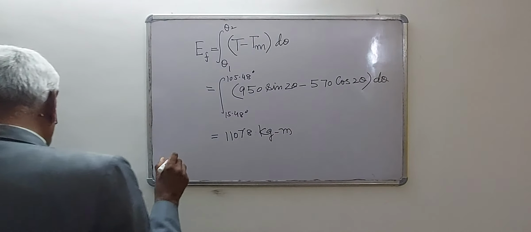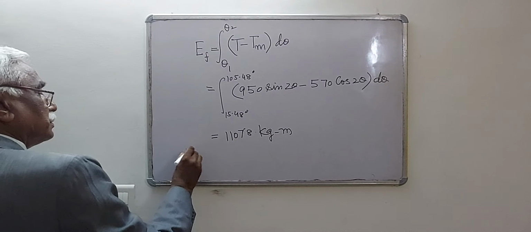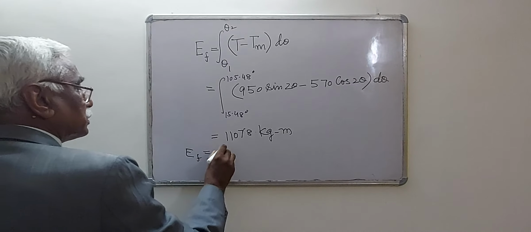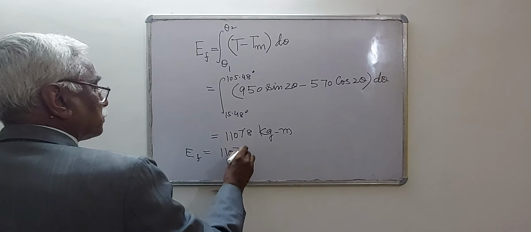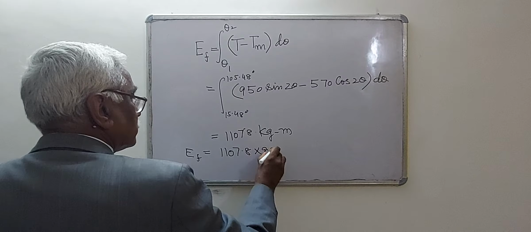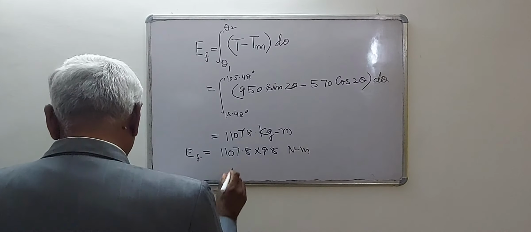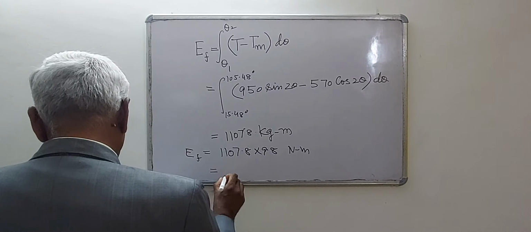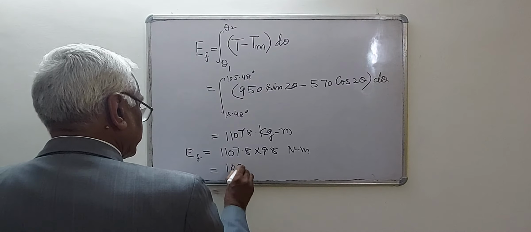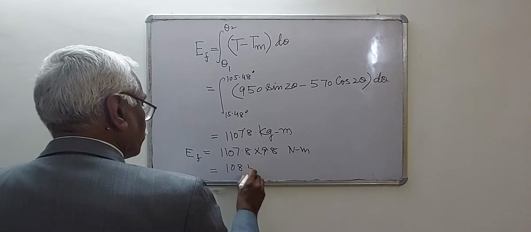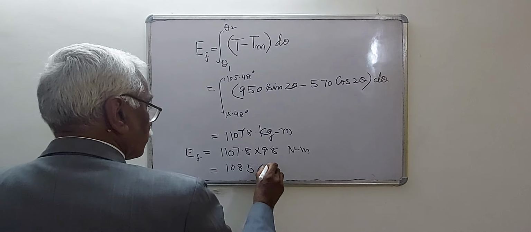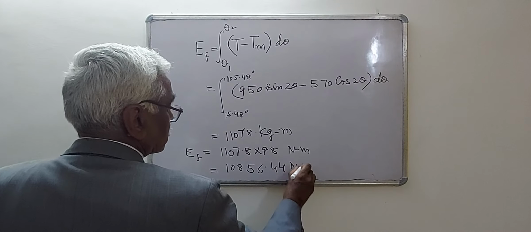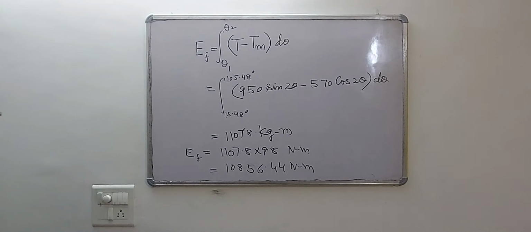Further, EF in Newton meter is 1107.8 into 9.8, found as 10856.44 Newton meter. That is EF, maximum fluctuation of energy.